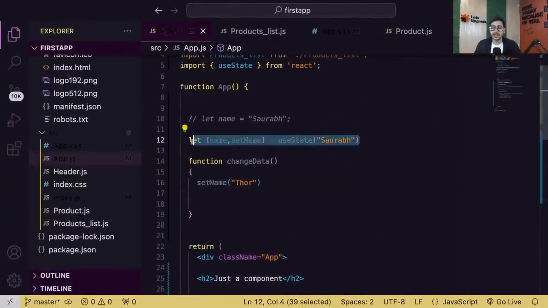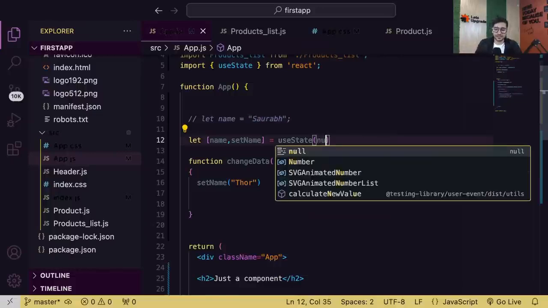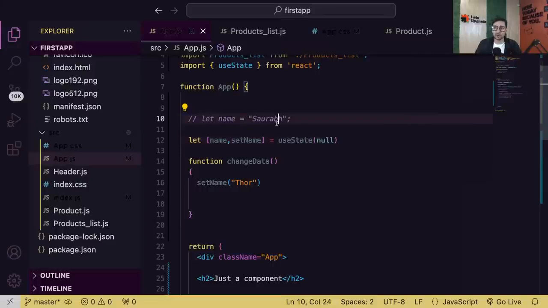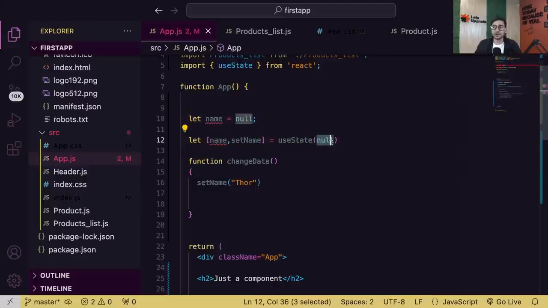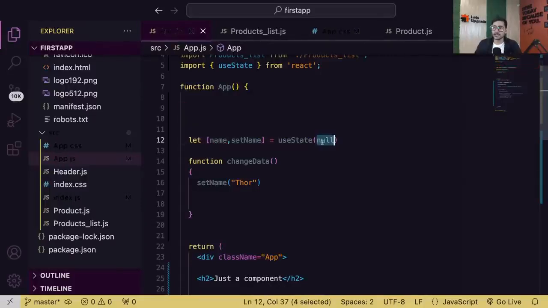Very simple logic. And now you can create n number of variables. Name, age, city. And guys, again, you can store whatever you want. Literally whatever you want. String, number, object, array. Store whatever you want here. And if you want to keep it empty, just keep it like this. It is also fine. If you want to pass a null, you can pass a null. It's just initially whatever you want to pass. This is simply the initial value of this variable. That's all, guys. Simple idea. So guys, I really hope that this logic is cleared now. Basic state logic.